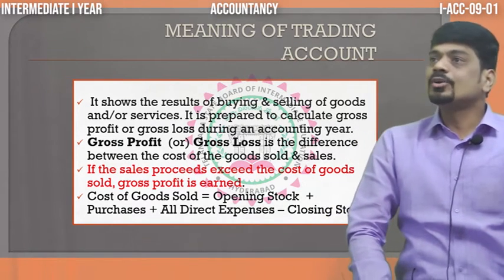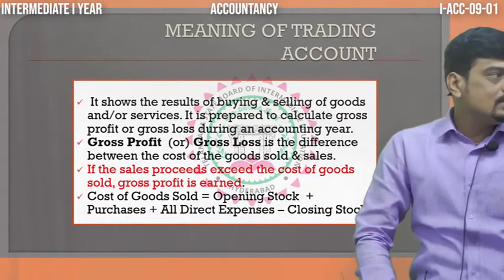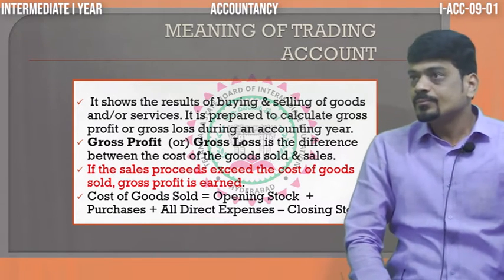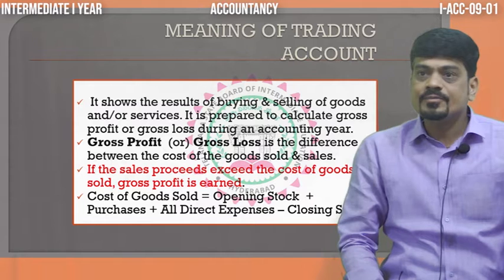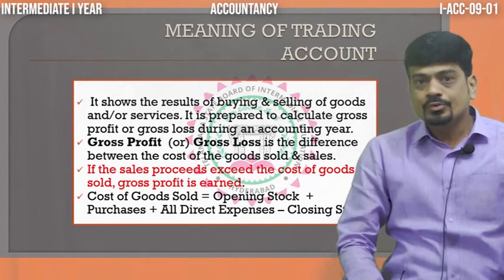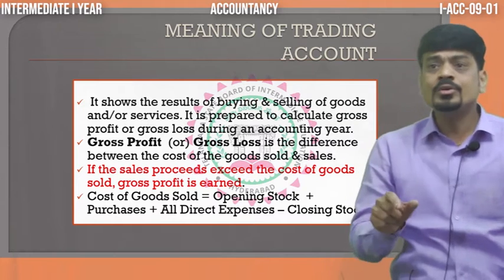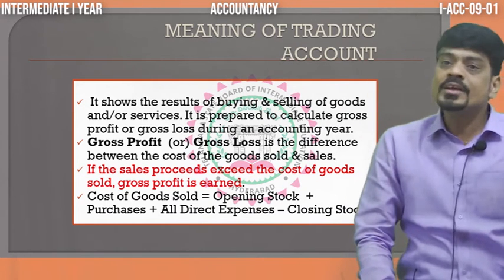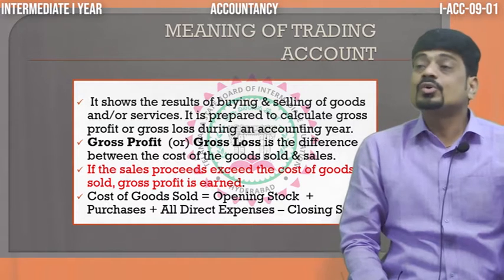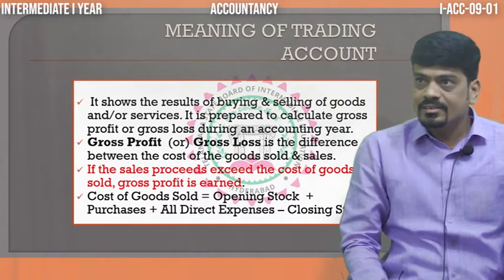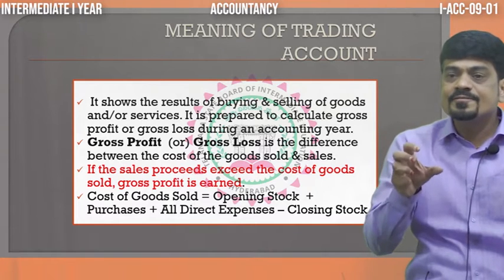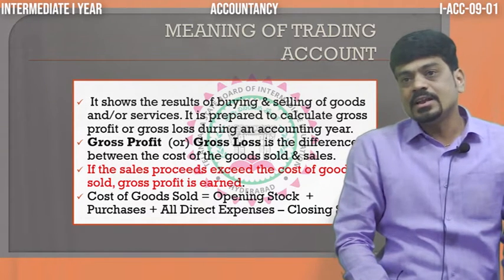So, first part of the final accounts is the trading account. What do we mean by trading? The word trading itself means an activity of buying and selling. So, the account which we prepare to know the result out of buying and selling of goods is called trading account. It is the first part of the final accounts, and